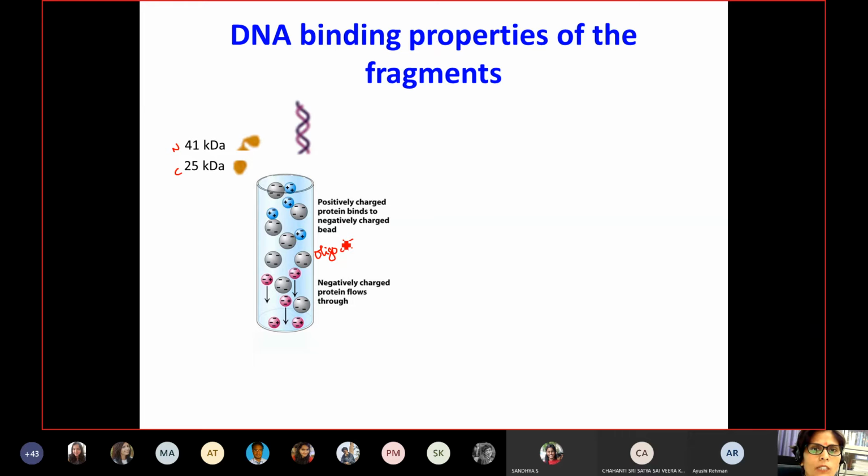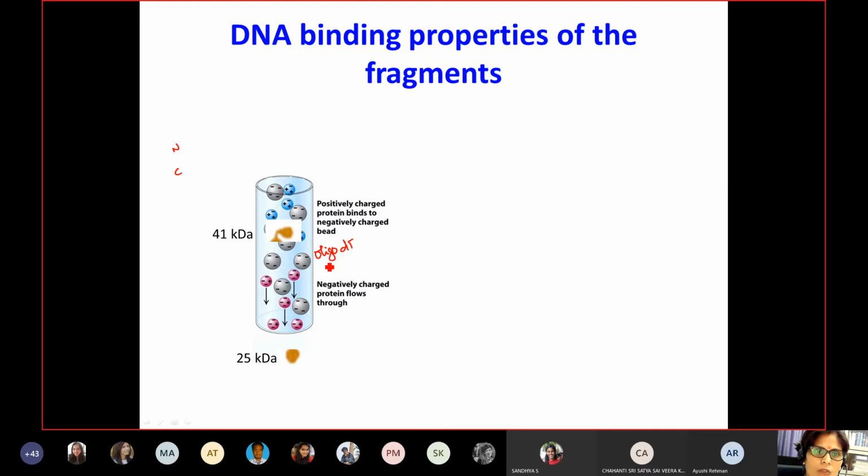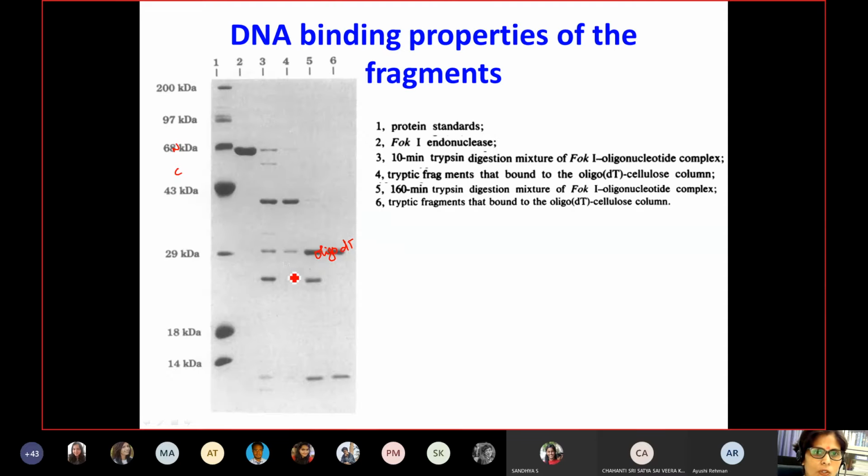When this analysis was done, it was found that the 41 kilodalton fragment was retained inside the oligo dT column, whereas the flow through gives you the 25 kilodalton fragment. This was also shown in terms of trypsin analysis. Here you do not have the 25 kilodalton, which is not retained, and you have retaining of the 41 and 30 kilodalton. So this was also what we saw in our lecture.